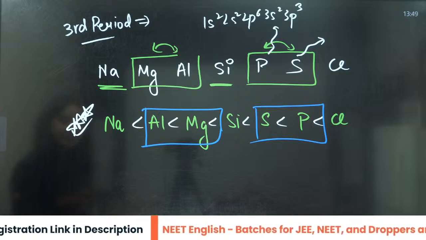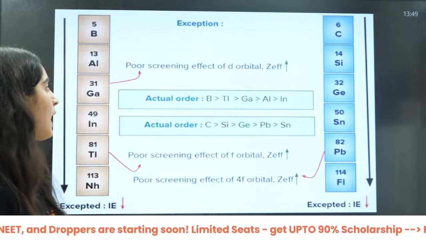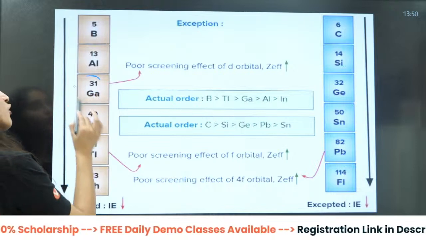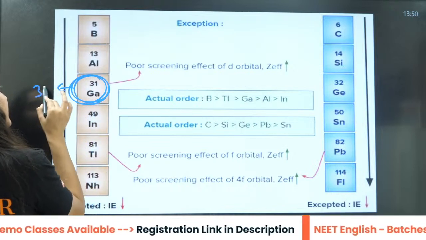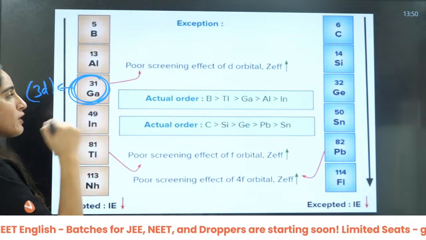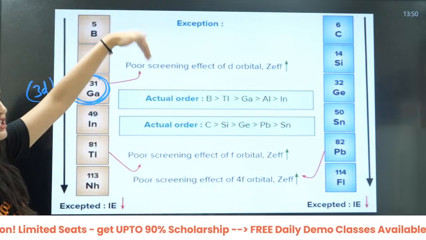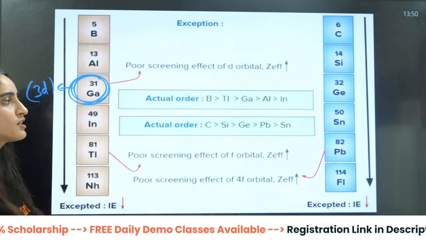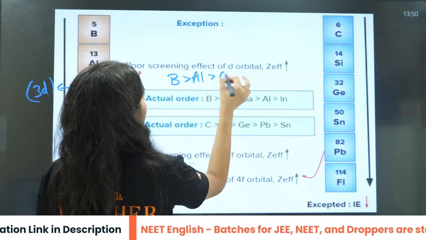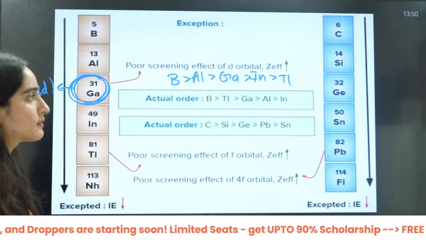Now, beta, the next thing we have is the p block. In the p block, what will happen? Because of the poor shielding effect of 3d electrons, the reason is same. Down the group, size is increasing, so ionization energy should decrease. It should be like this: B, then Al, then gallium, then indium, then thallium.